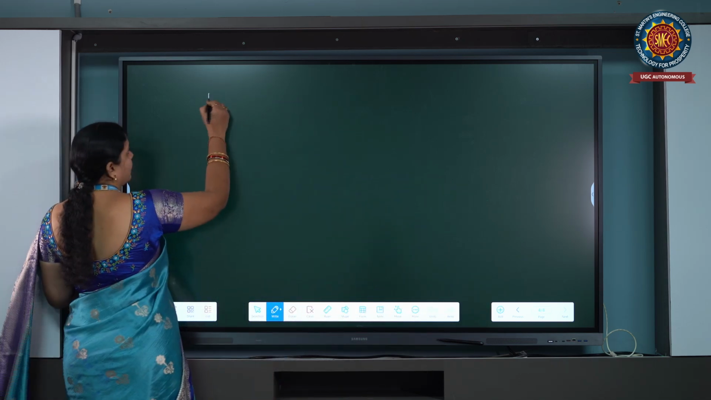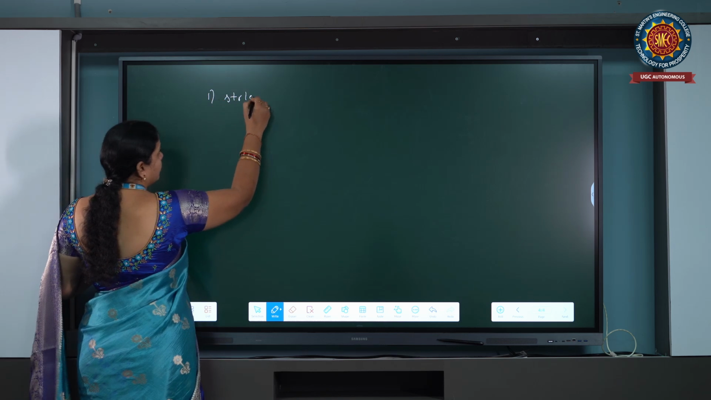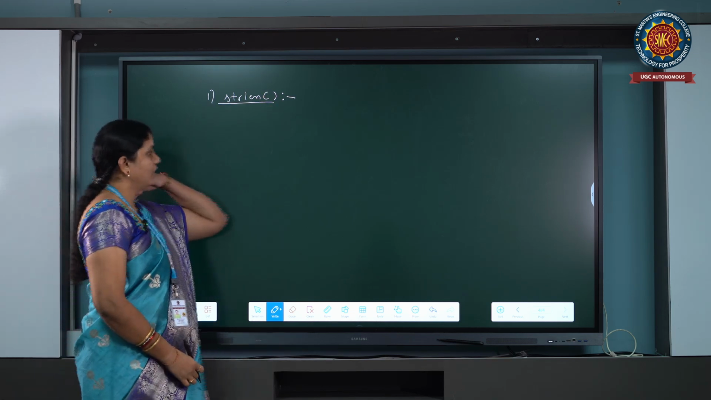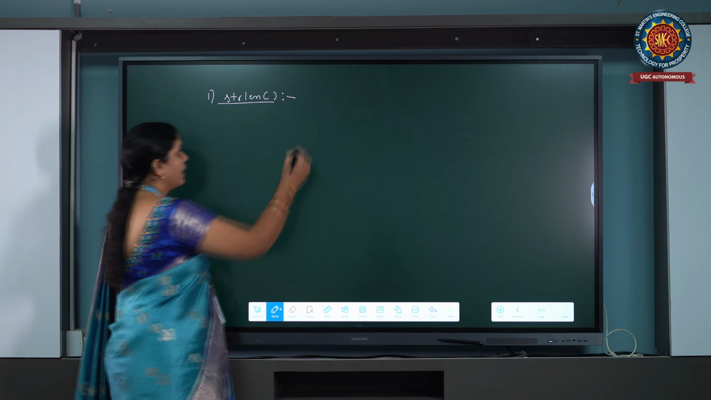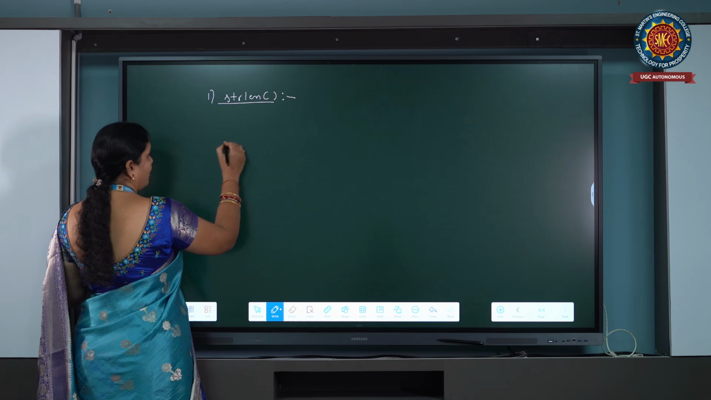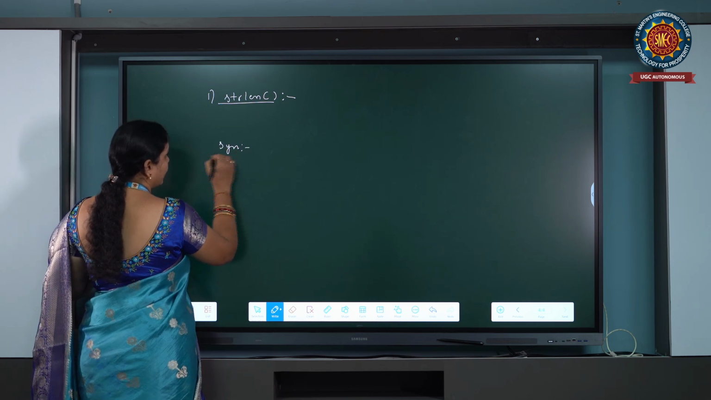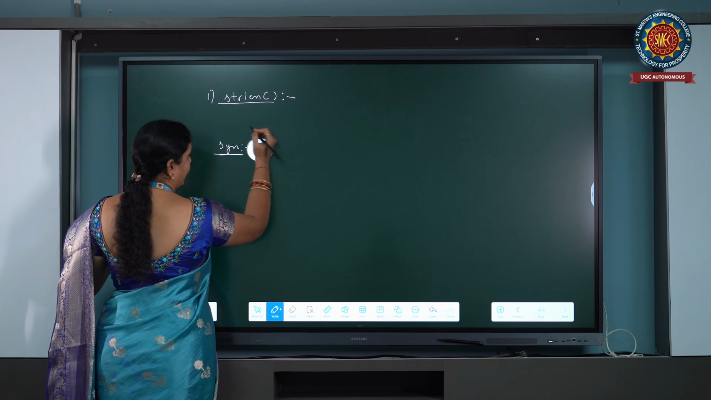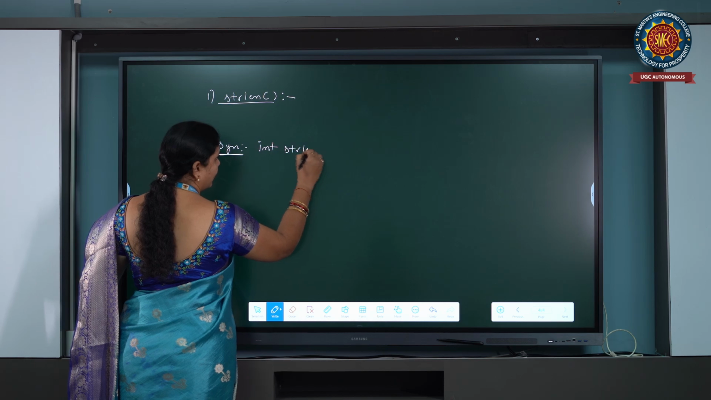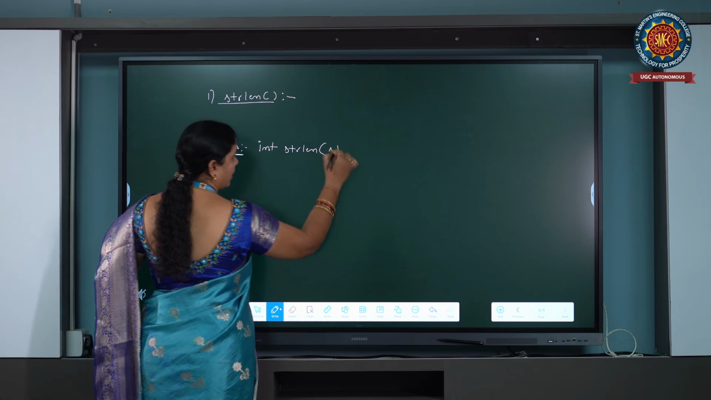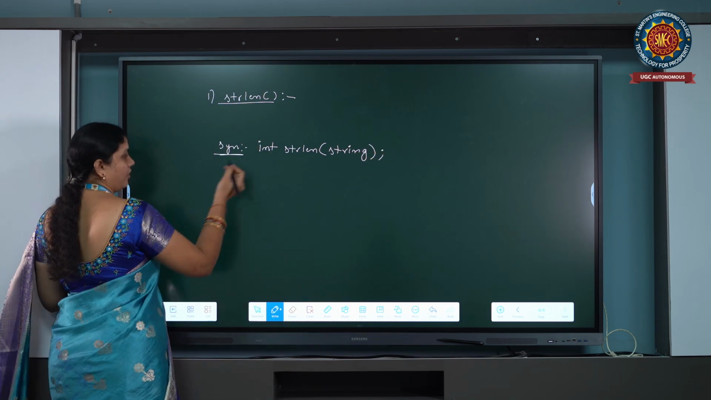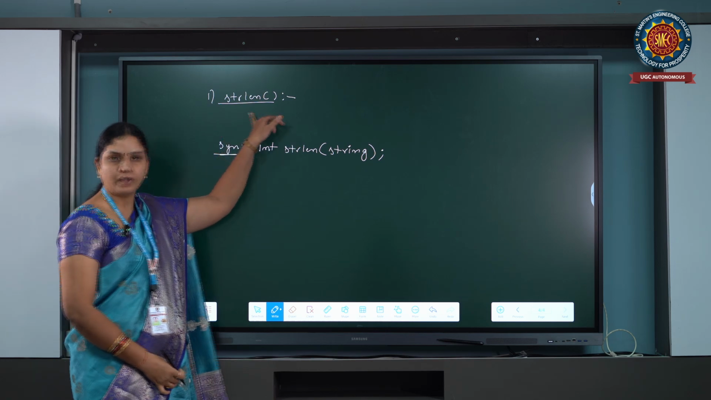Okay, let's go with string length. strlen is a function used to find out the length of the string. The general syntax for finding the string length is data type, variable equal to strlen of string, ending with a semicolon. This is the general syntax used to find the length of a string.